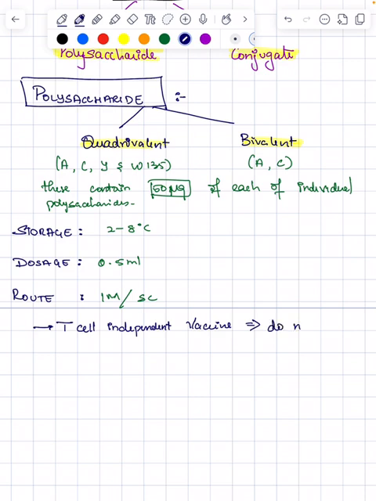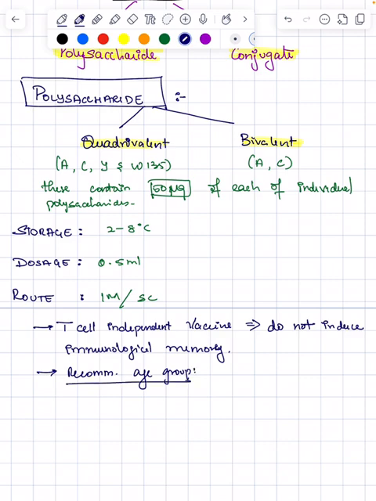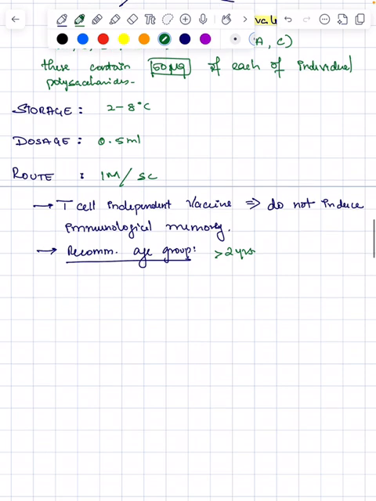So they do not induce immunological memory. These are not required for children less than 2 years of age, as they do not respond in that age group. The recommended age group for vaccination with the polysaccharide vaccine is more than 2 years. In less than 2 years, they have a poor immunological response, so these are not used in children less than 2 years of age.